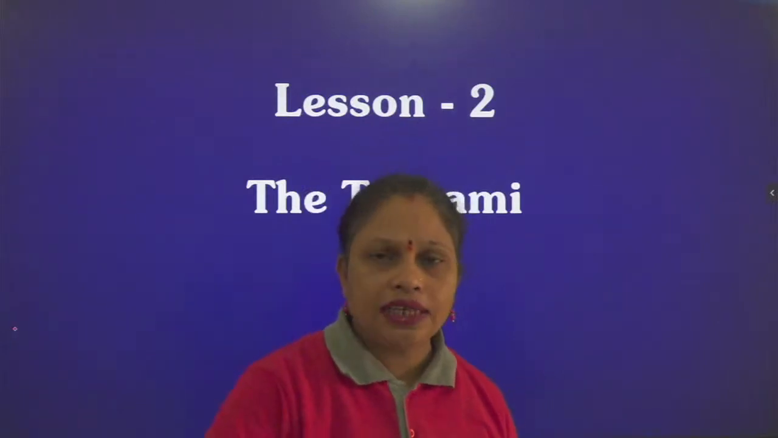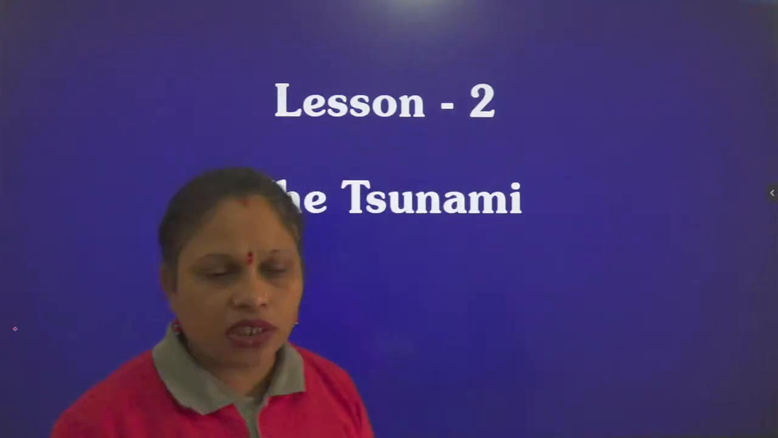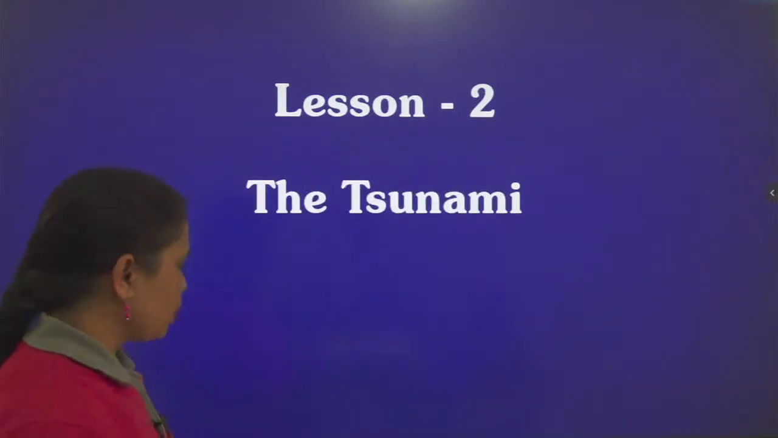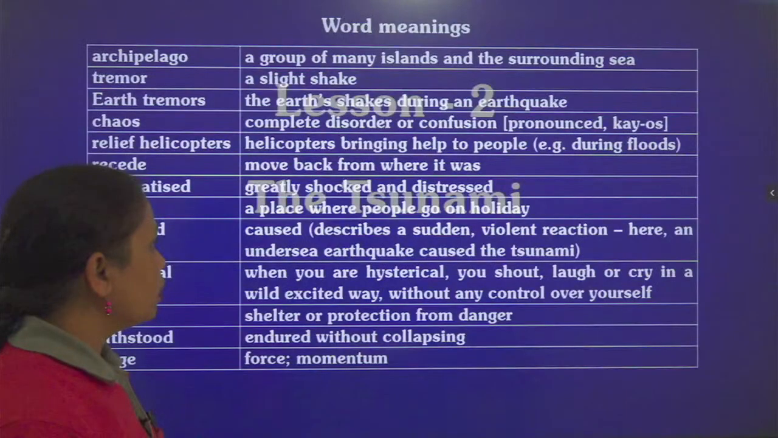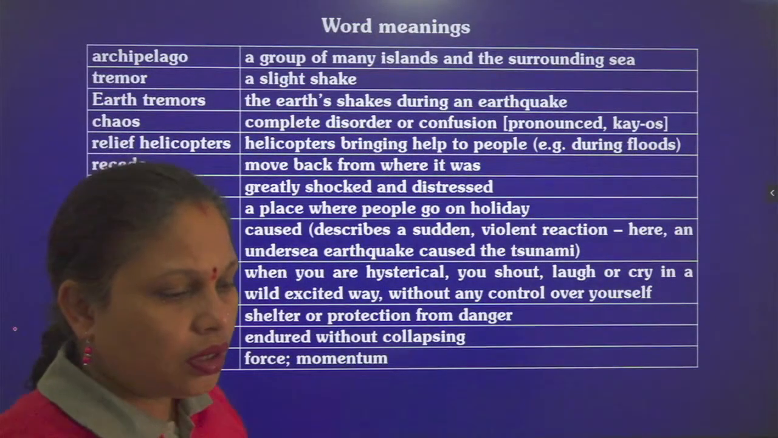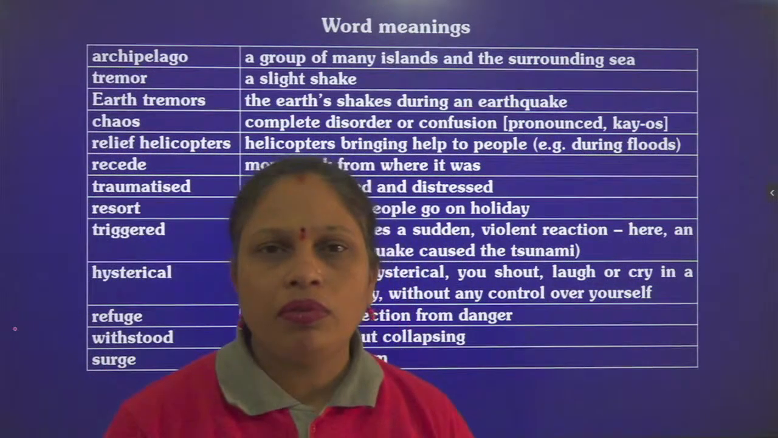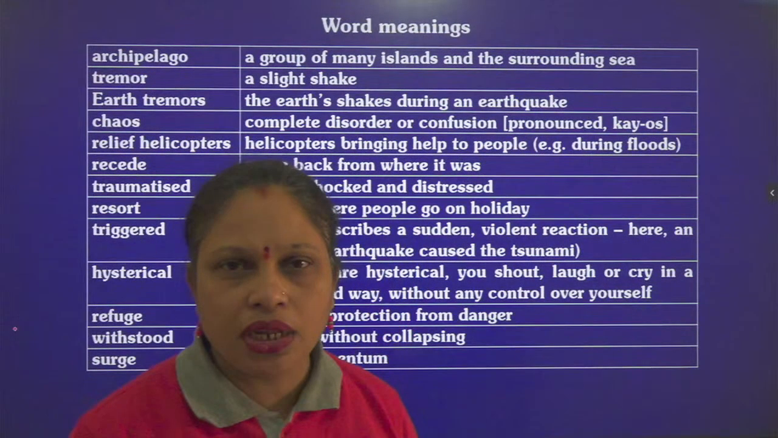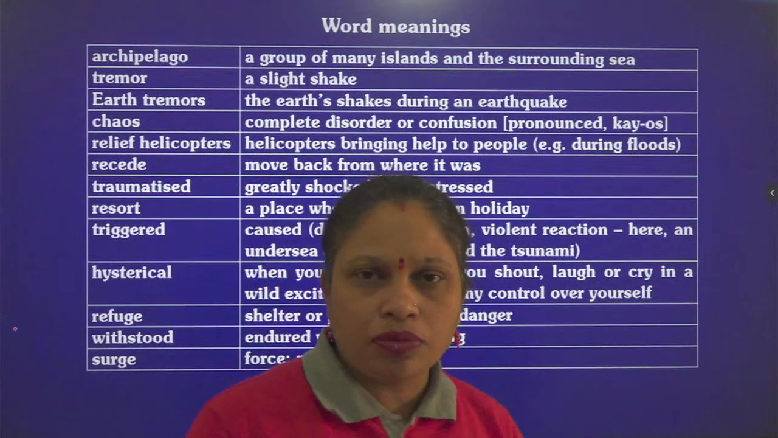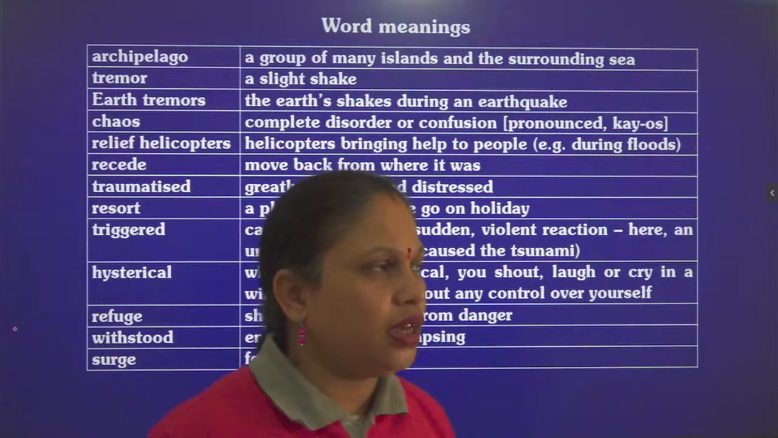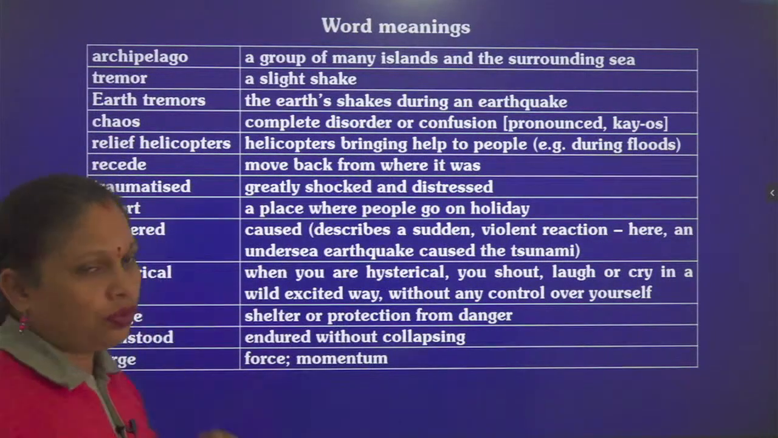So let's see what is given in the chapter. In the beginning, first we'll discuss word meanings, so that when we go through the explanation part you will have no problem about the meanings and the concept of the chapter. The first word given is archipelago.